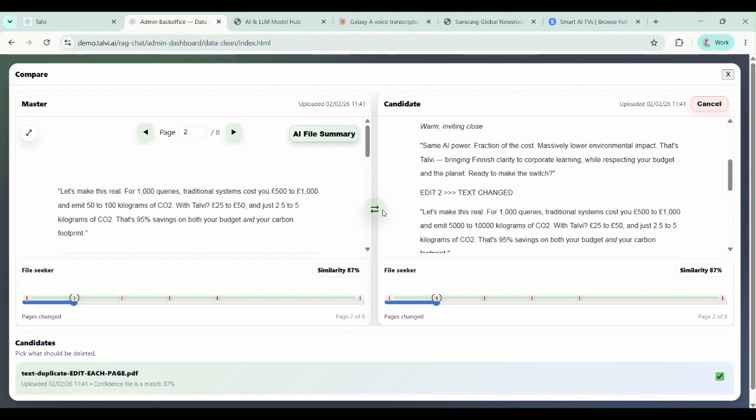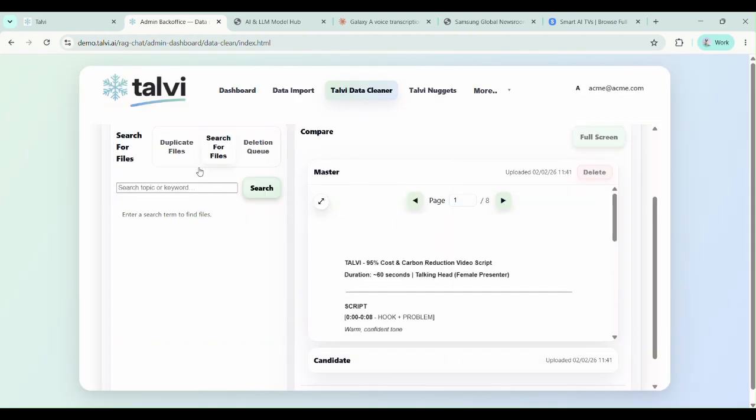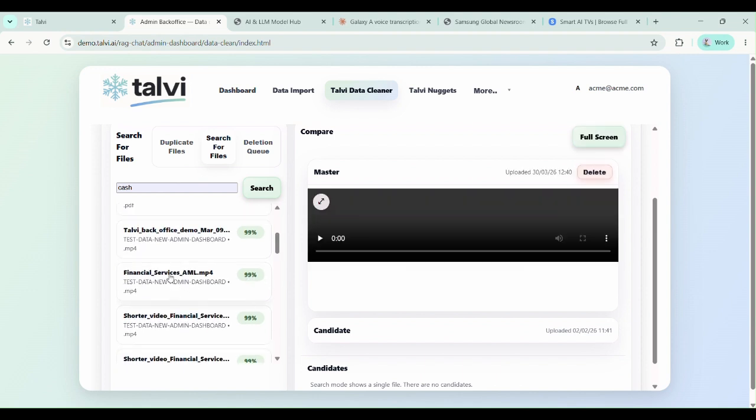Again, human in the loop, I can decide which one of these two I'm going to delete from Talvi. Last thing we can do is a belt and braces keyword search. We'll just search for the word cash. So before we go live, let's search for everything we've got that's got the word cash in.